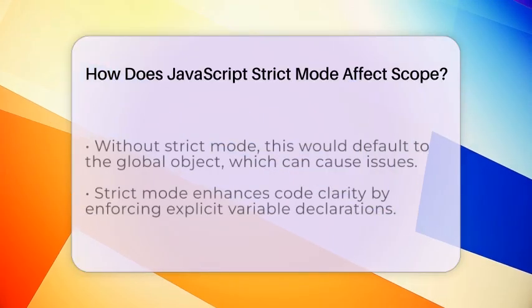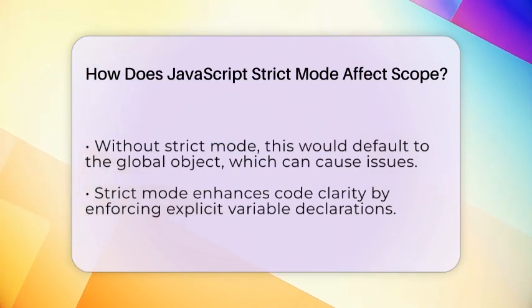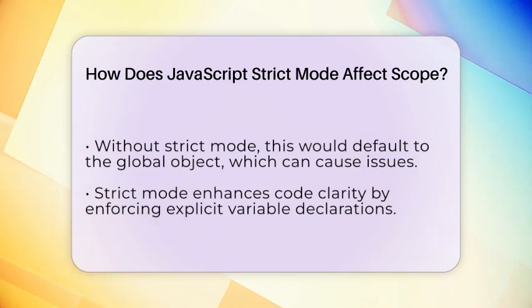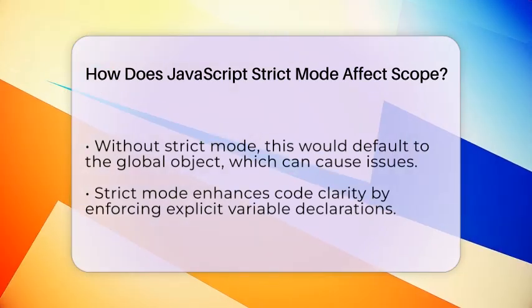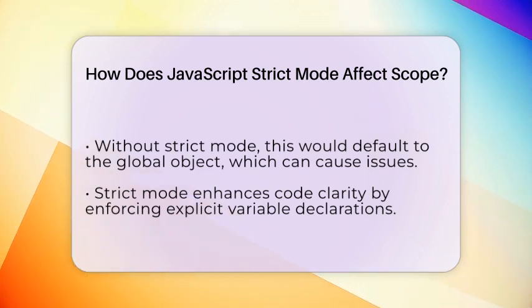Another big change is that strict mode disallows the with statement. The with statement can change the scope chain dynamically, which makes it hard to tell where variables are coming from. By banning with, strict mode simplifies scope resolution. This helps JavaScript engines optimize your code better and makes your code easier to understand.